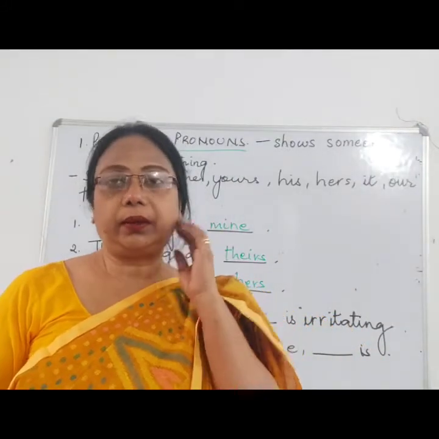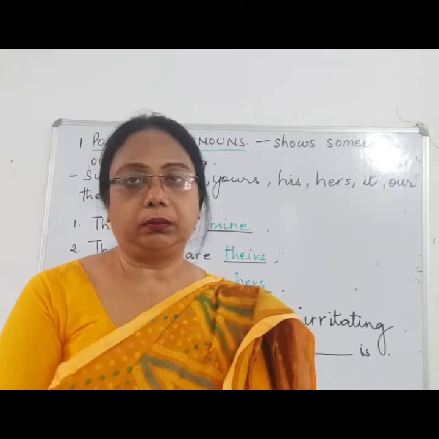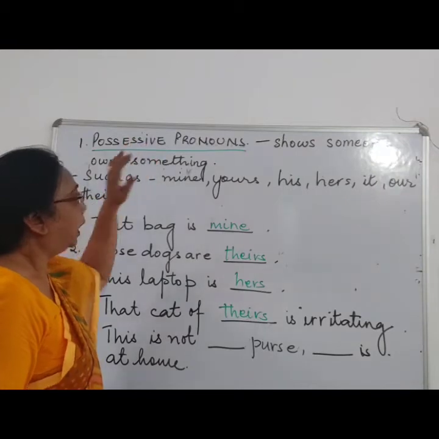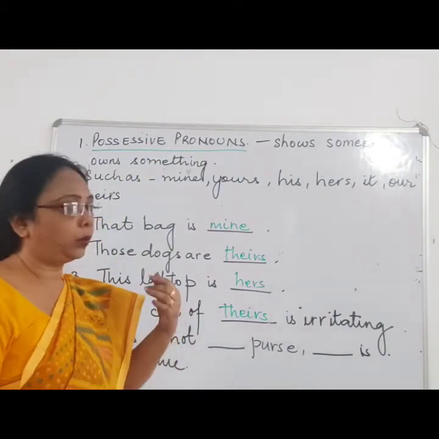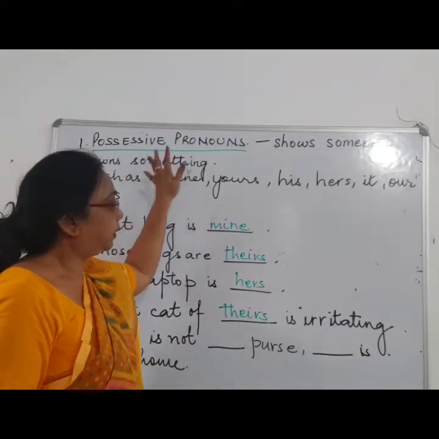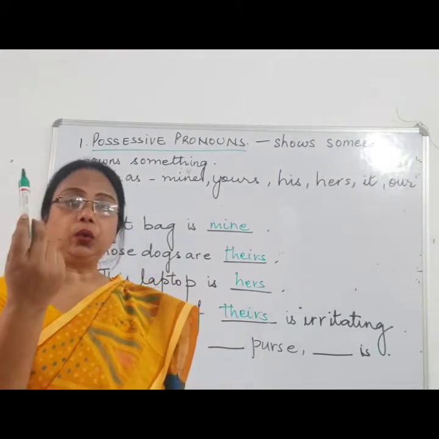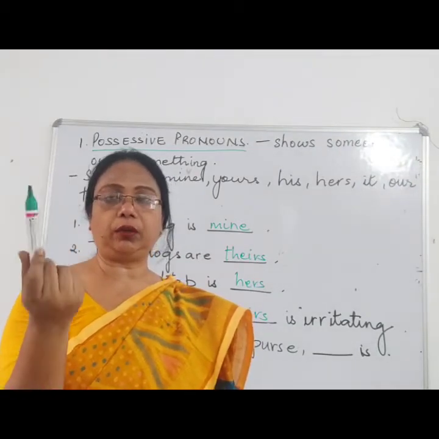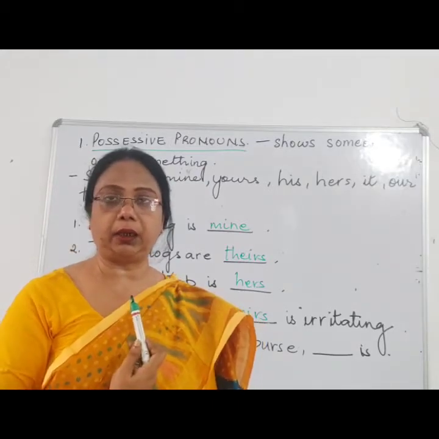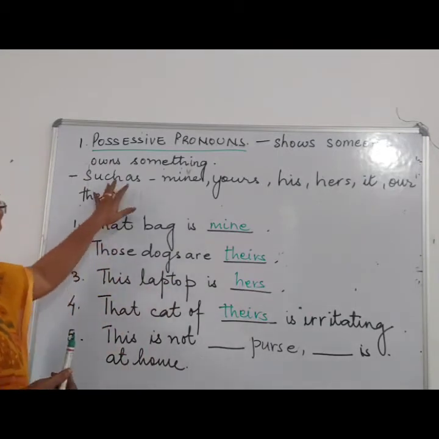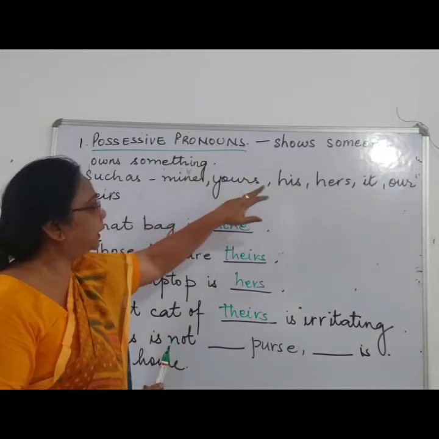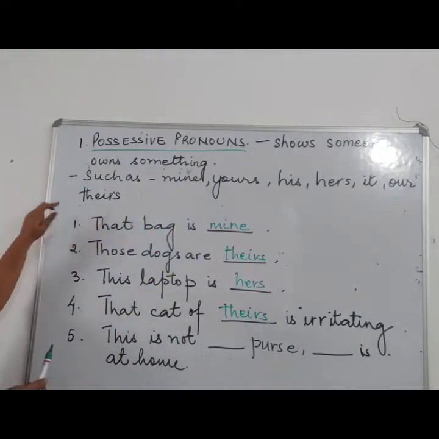Now next we will see the second kind of pronoun. The second kind of pronoun is possessive pronoun. And what is possessive pronoun? From the word possessive, it means it belongs to someone. Someone else is the owner. Now who is the owner of this pen? The owner of this pen is me. So this pen is mine, right? Possessive words are like mine, yours, his, hers, ours, theirs, etc.